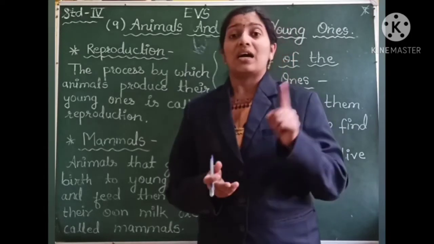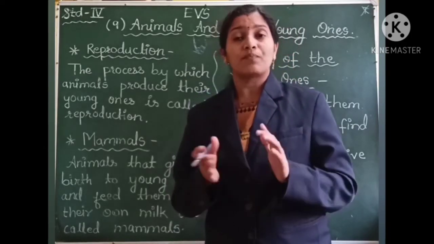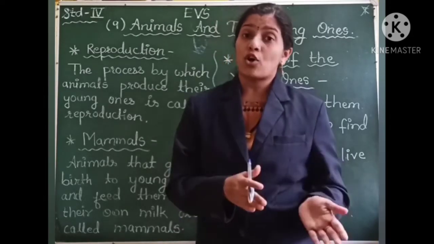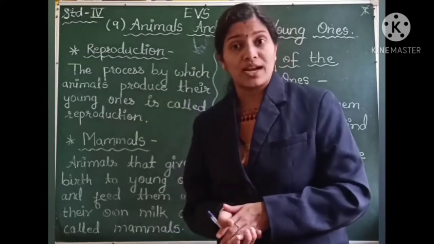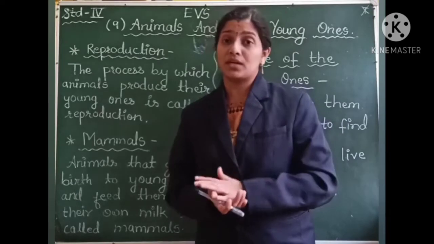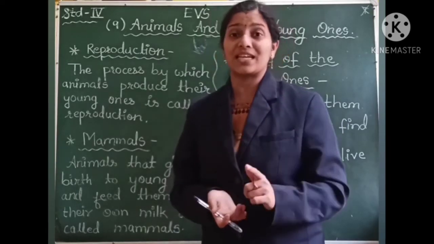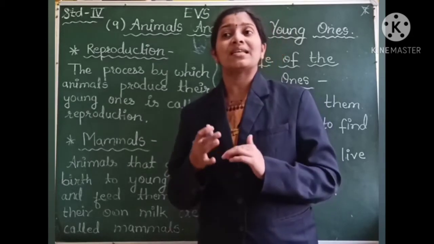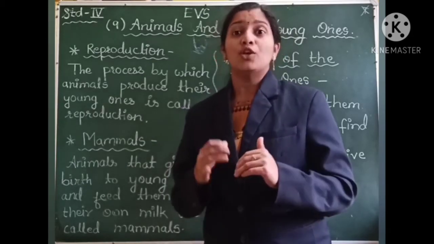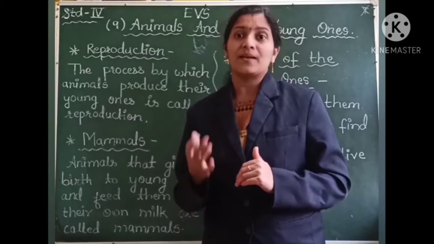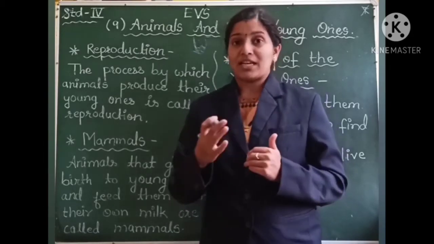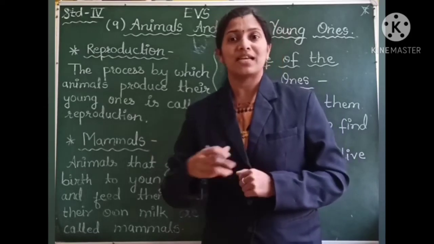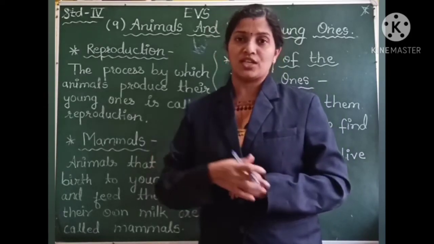young ones. Other fishes that are found in the water hatch eggs, they give eggs. But dolphins and whales are the water animals that give direct birth to their young ones, and that is why they are called mammals. Also, there are some mammals which hatch eggs. I will be telling you about those mammals in detail in the clip that I will be showing you just now.